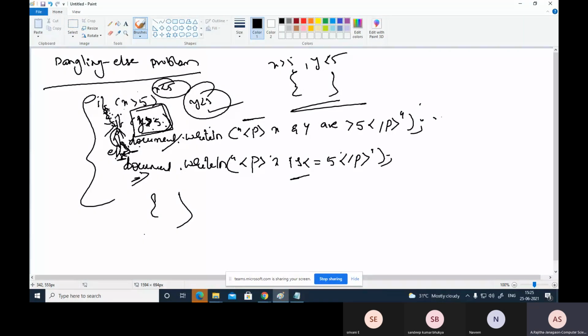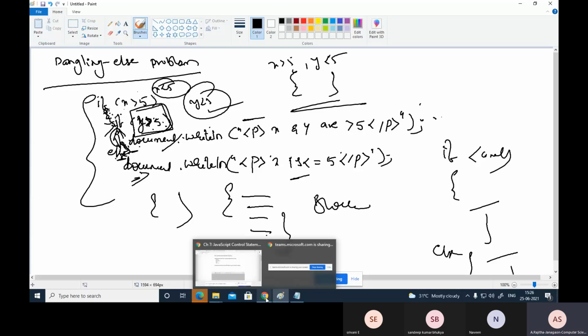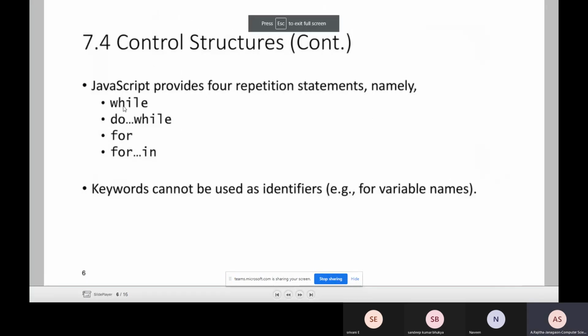Suppose you can write any block, and within the block you can write some statements. This is called a block. So you can write an if statement, here some block, else here some block. This is the true block, this is the false block. This is what the if statements are. Next, coming to the control structures, there are different types. JavaScript provides 4 repetition statements. Out of these, some are while and do while.